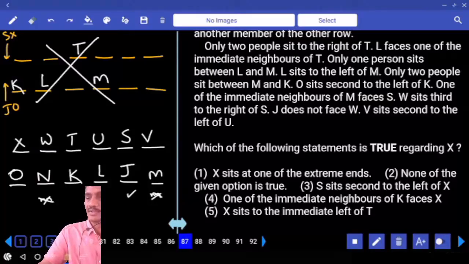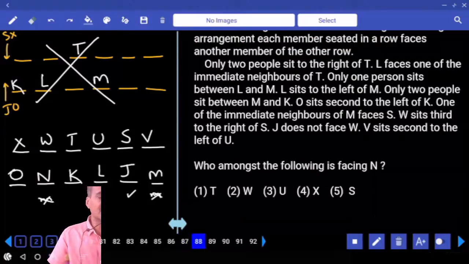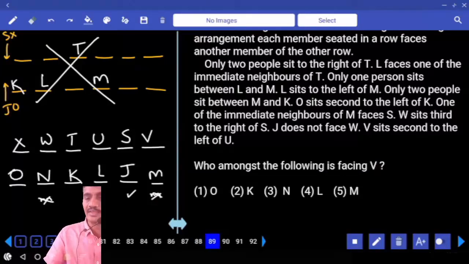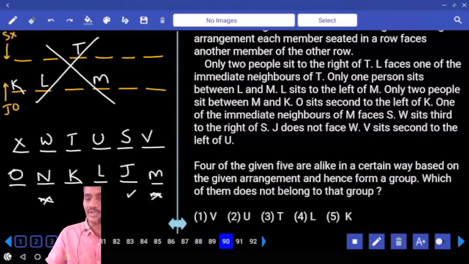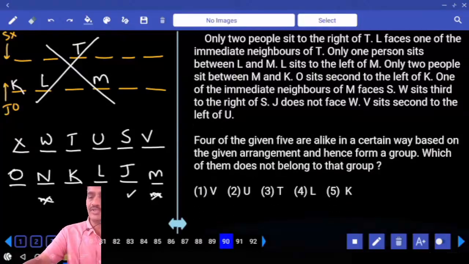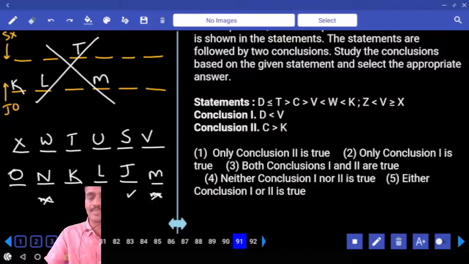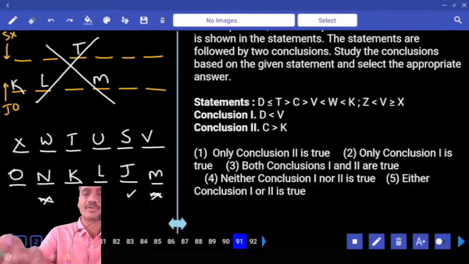Next one, 87, it is choice 1. 88, who among the following is facing N? Facing N, that is W, choice 2. And who among the following is facing V? M, that is choice 5. And 94, out of the following, V, U, T, L, K, except V, the remaining are at the center, V is at the corner. Choice 190. 91 onwards, coded inequalities.